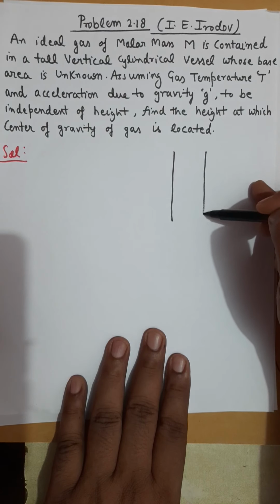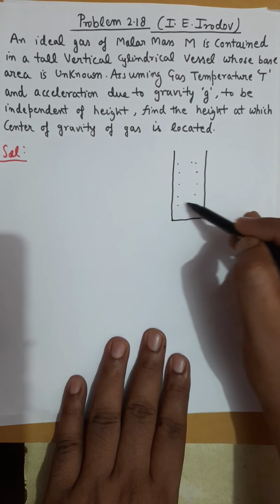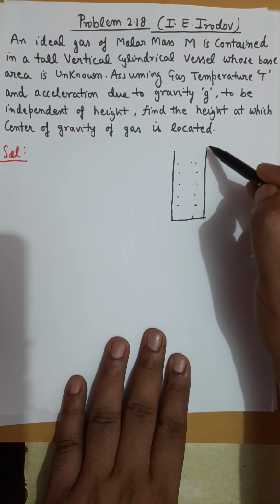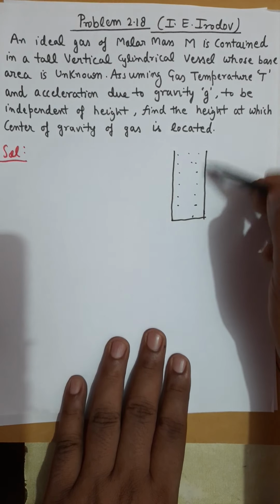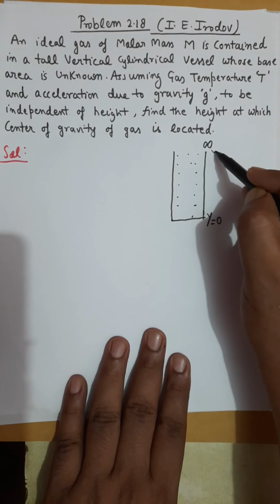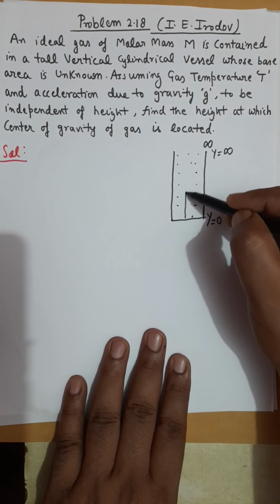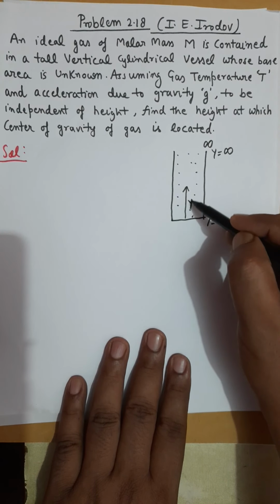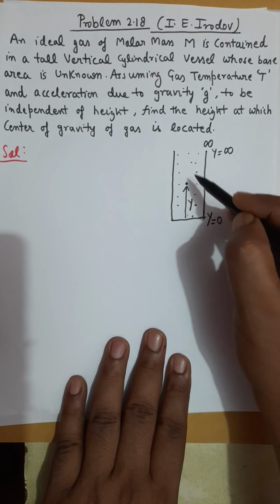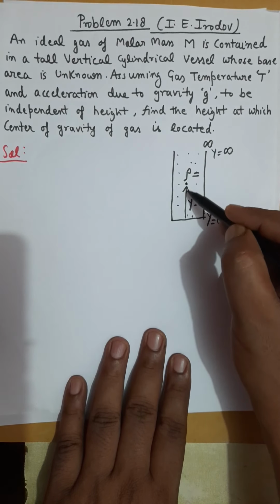if inside a vertical cylinder we have gases, ideal gas, and now I assume the length of the cylinder to be infinite. So this is y equals 0 level, and this is y equals infinity level. And in the previous problem, we found the density of gas as a function of height y. So the density of the gas, which was a function of y, was derived in the previous example as this one.